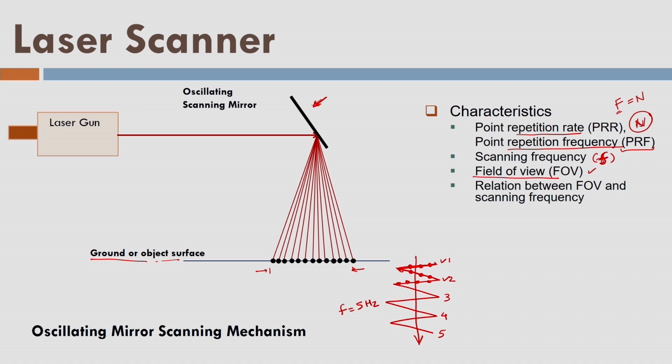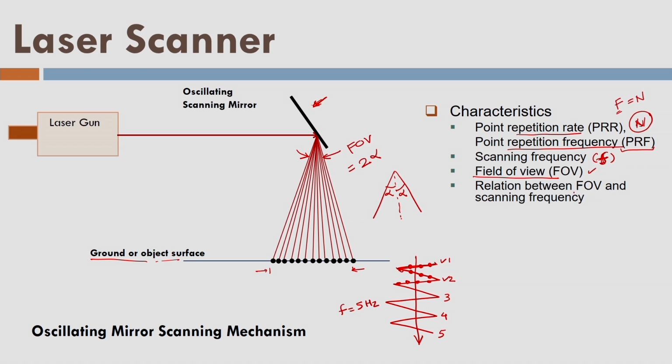What is the field of view? It is the maximum angle across which all laser pulses are fired, and that is what we call FOV, and we indicate it by, let's say, 2 alpha. So with respect to the vertical line, this is 1 alpha and this is another alpha. So 2 alpha is the FOV of the scanner.